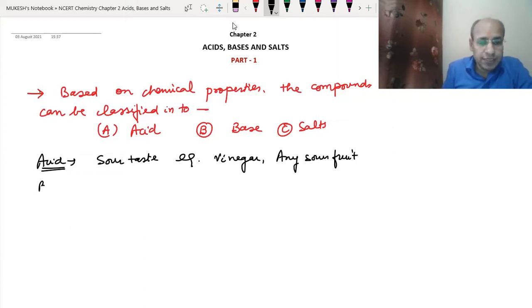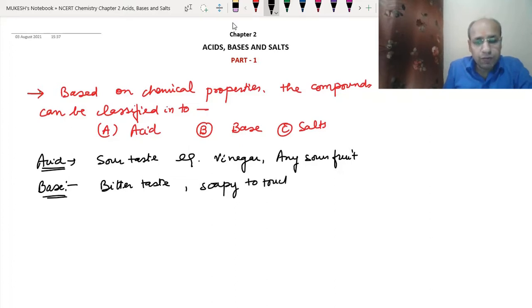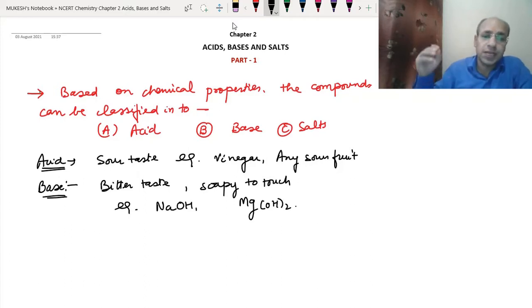Now let's consider the base. Basically it has a bitter taste and is soapy to touch. Whenever we find something soapy to touch or with a bitter taste, that is kadwa, bitter, it means it has a base in it. For example, there are so many bases, like sodium hydroxide is a base. Like the milk of magnesia that we use for acidity, that is also a base. There are so many examples that we will discuss when we discuss the bases topic separately.